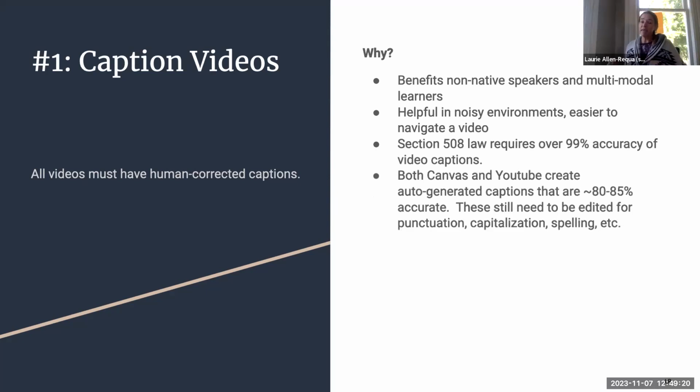So both Canvas and YouTube create auto-generated captions that are 80 to 85% accurate, which is awesome. But then they still need to be edited for punctuation, capitalization, and all that stuff. Merv, have you used the Canvas?